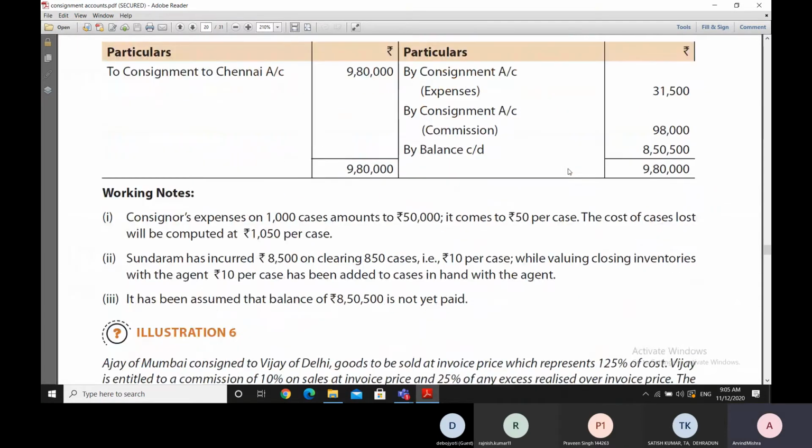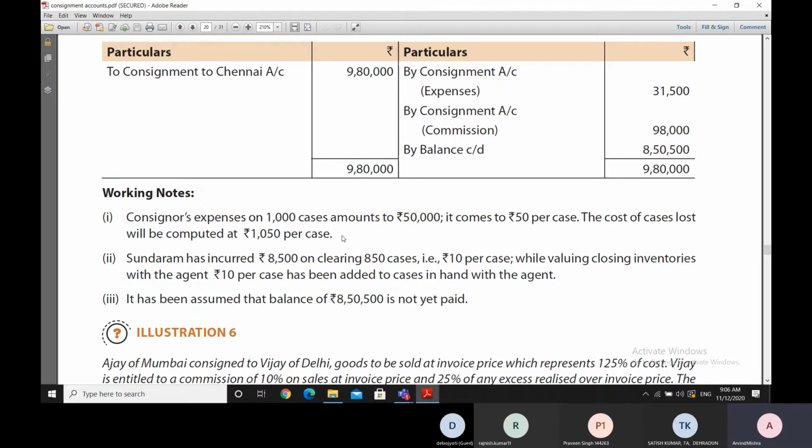As we can see in the calculation of the expenses, because expenses are 50,000 and cases are 1,000, per case expenses was 50 rupees. Therefore, we'll add 50 rupees to 1,000 rupees in order to get the per case cost of the items which are lost.